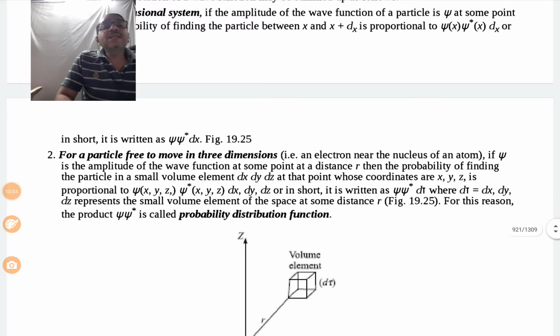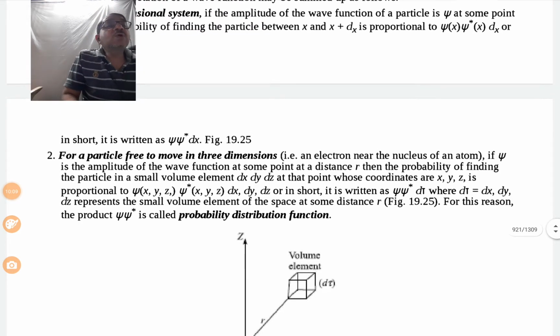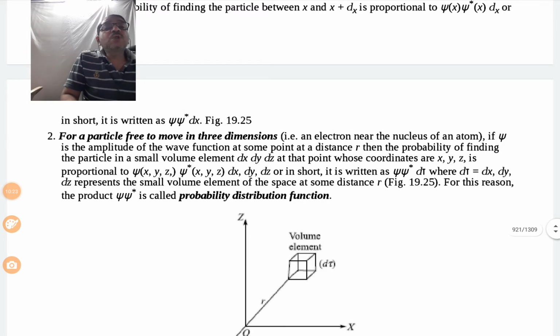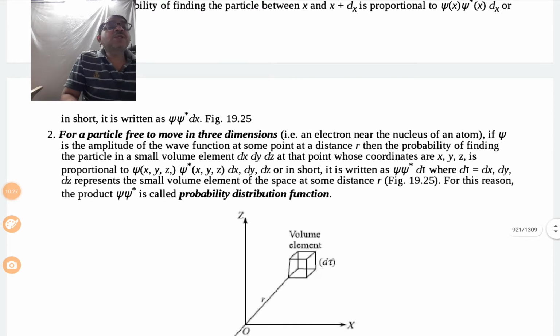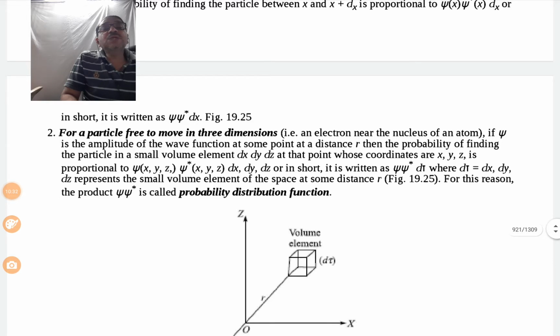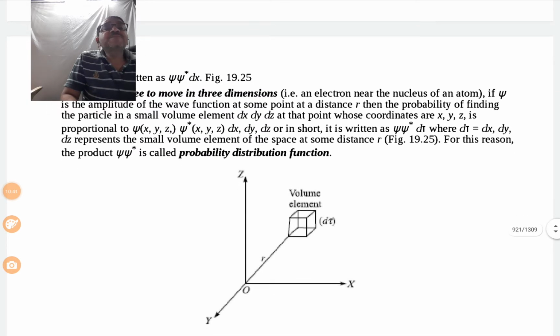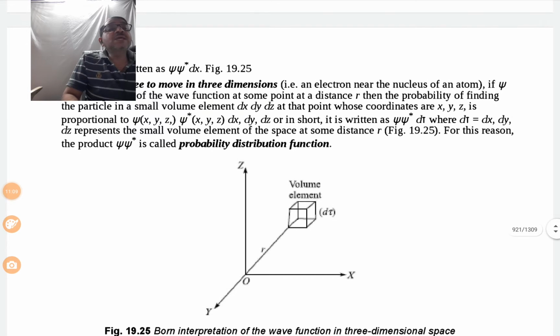Now, for a particle free to move in 3 dimensions, that is an electron near the nucleus of an atom, if psi is the amplitude of the wave function at some point at a distance r, then the probability of finding the particle in a small volume element dx, dy, dz at that point whose coordinates are x, y, z is proportional to psi of x, y, z and psi star of x, y, z, with the notations dx, dy, dz, or in short it is written as psi into psi star d-tau, where d-tau is nothing but dx dy dz, which represents the small volume element of the space at some distance r, as shown in the diagram on the screen.